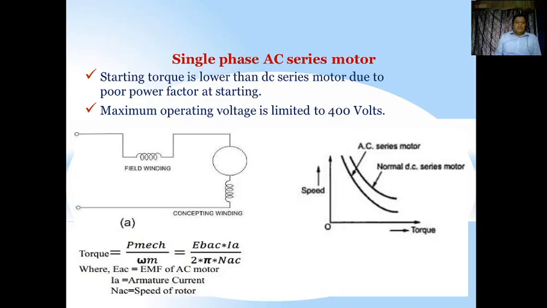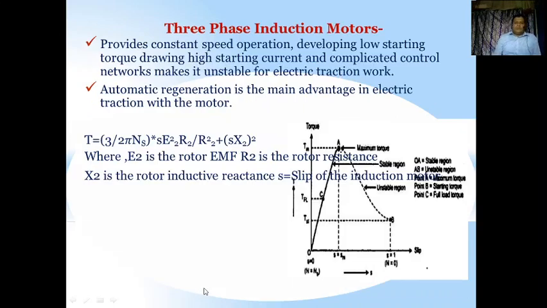And this omega n is equal to 2 pi n. We can say 2 pi n or 2 pi by t also. Why? Because here n_a is the speed of the motor, and I_a is the armature current, as well as this E_a is the EMF of the motor. Now we will talk about the three-phase induction motor.